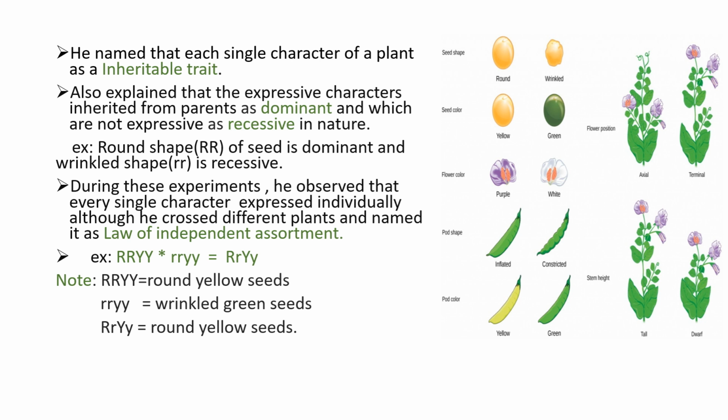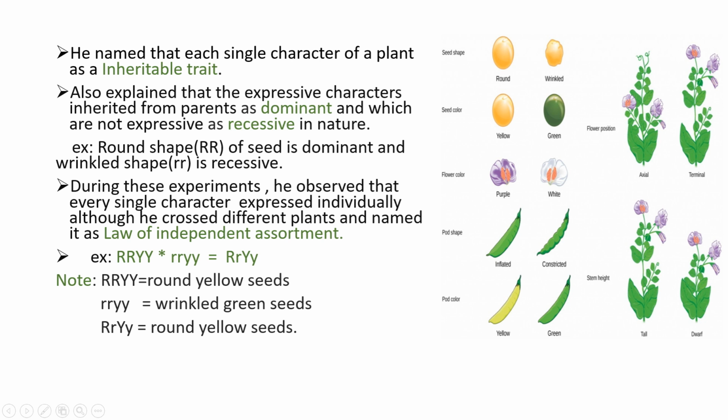Okay, when he crossed the plants with round and yellow colored seeds with green and wrinkled colored, what was the result? It was round and yellow colored seeds only. Why? Because here the round and yellow color are the dominant characters. Dominant means these are the major ones. Why? Because in the F1 generation he got only the main character, so he named that the dominant character. Here the round and yellow are the dominant characters.